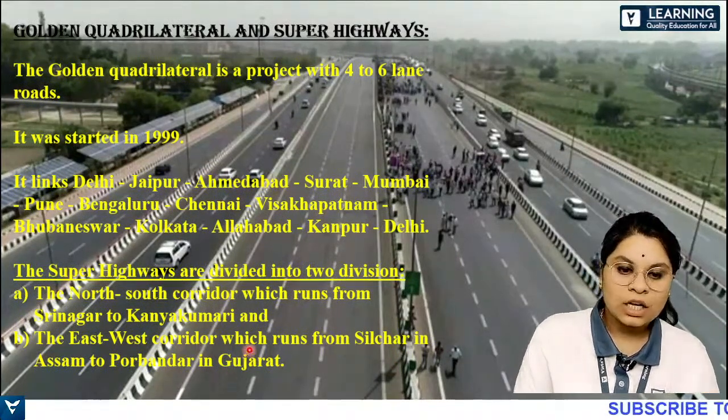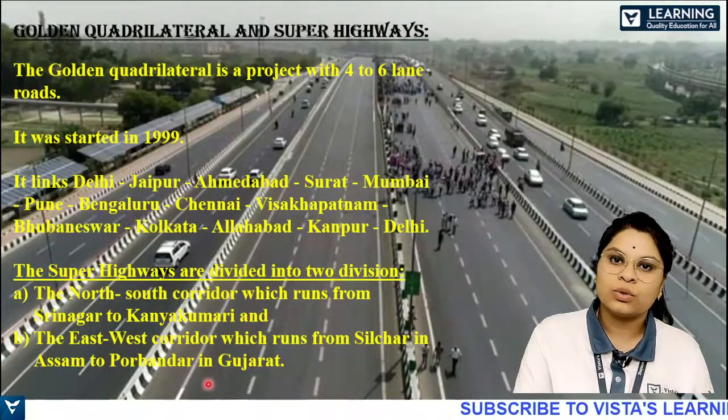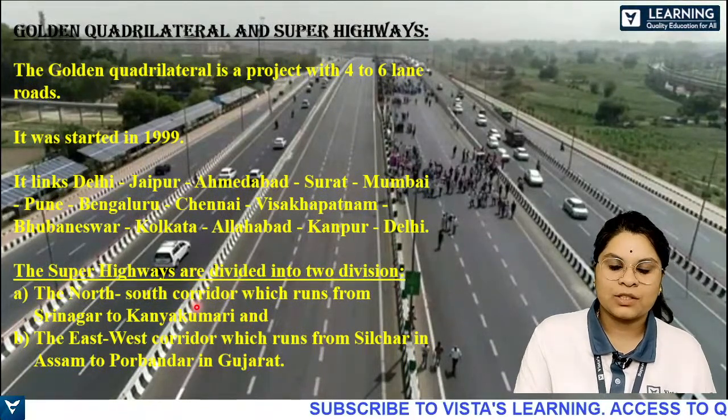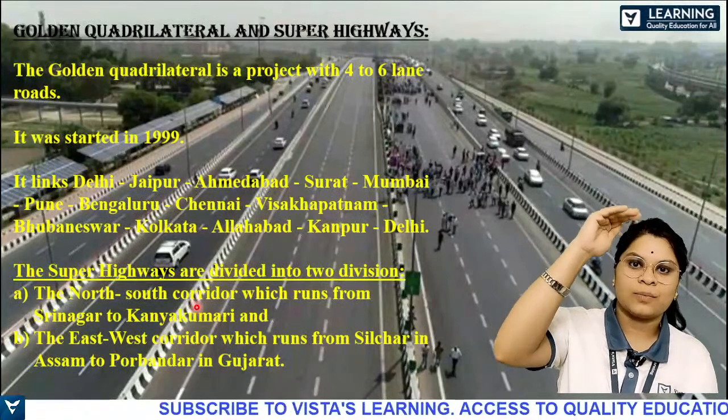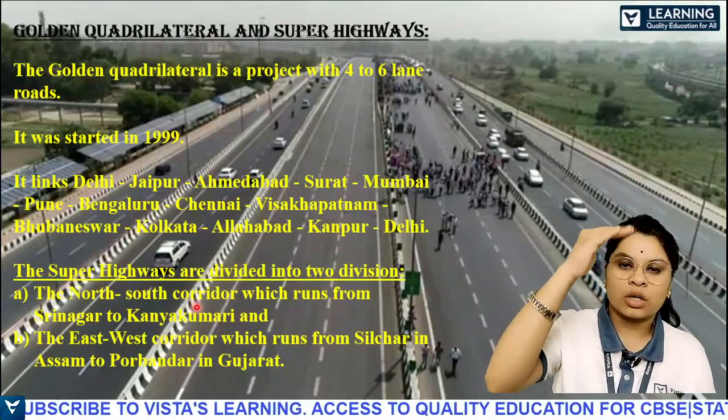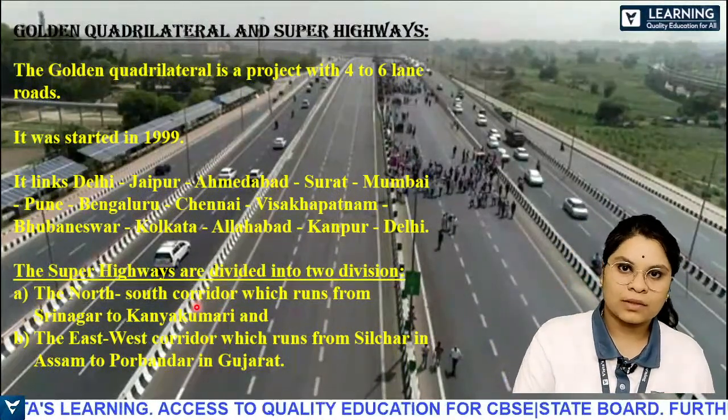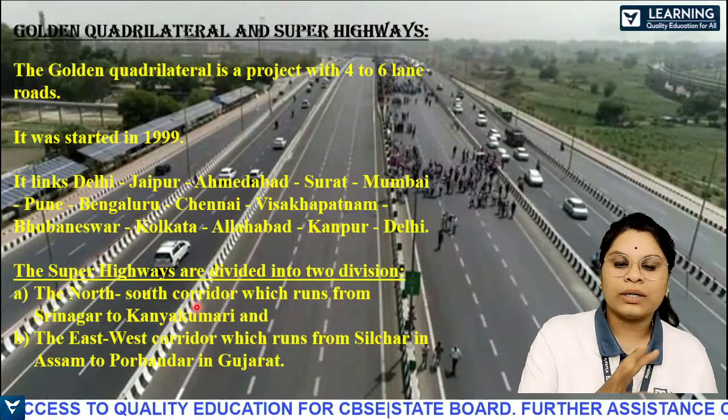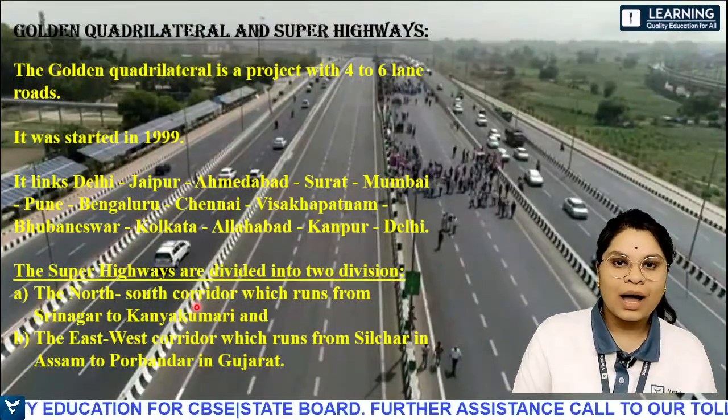Are you understanding? So these are the 2 types of super highways. Basically it touches the tips, north to south, east to west. Understood? So this is about the Golden Quadrilateral and super highways.